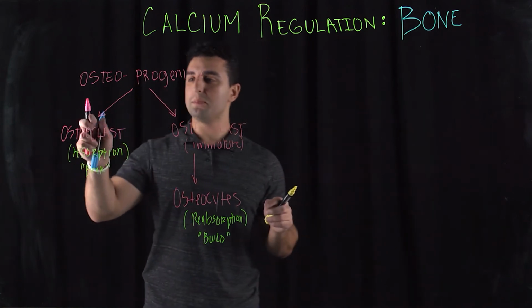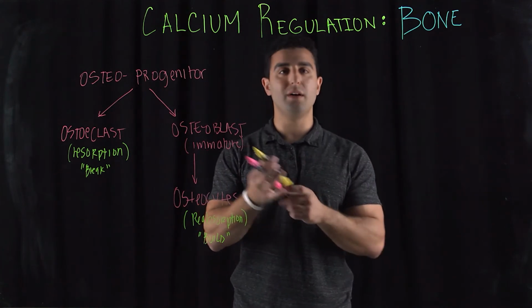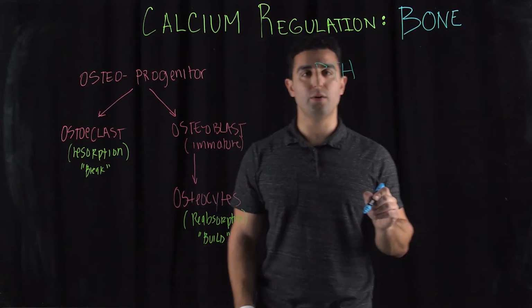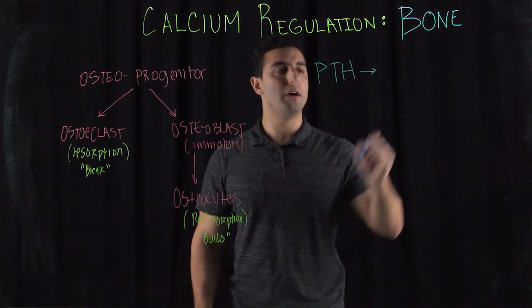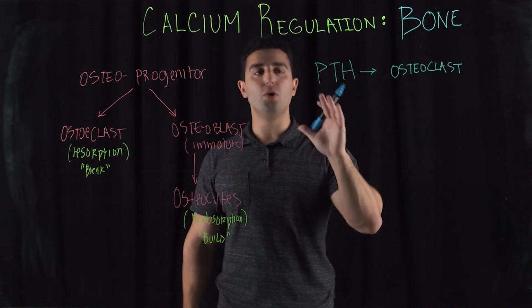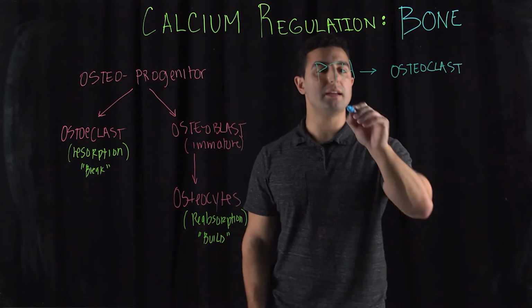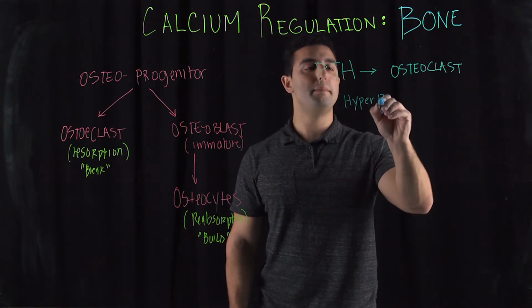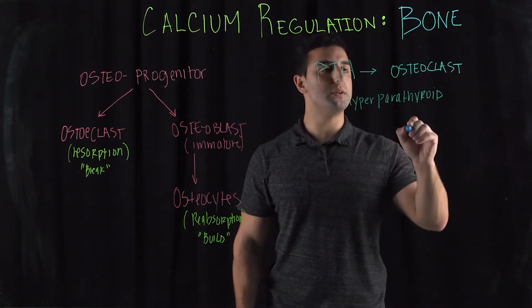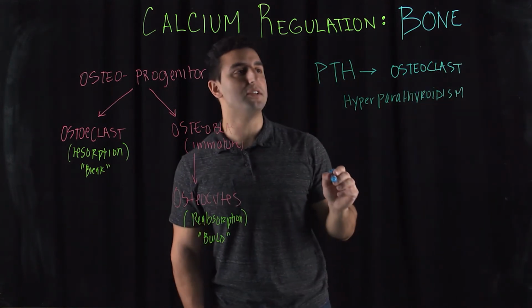Two specific hormones are responsible for this homeostatic balance. Number one is PTH, parathyroid hormone. Parathyroid hormone leads to the activation of osteoclasts, and we said that means bone resorption, so it breaks down bone. If I have a pathological condition like hyperparathyroidism, this is a condition where your body secretes too much parathyroid hormone. So you have an increased activation of osteoclast activity.